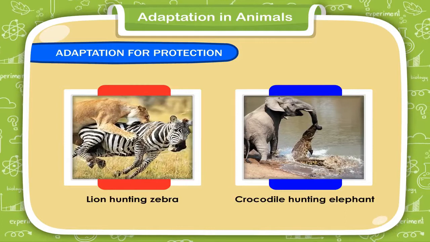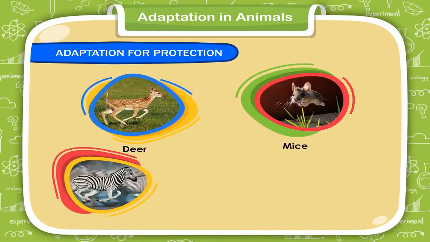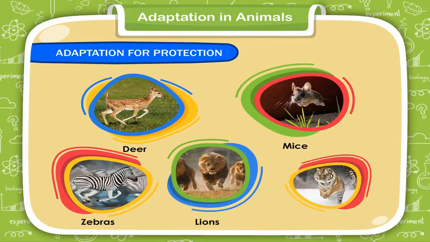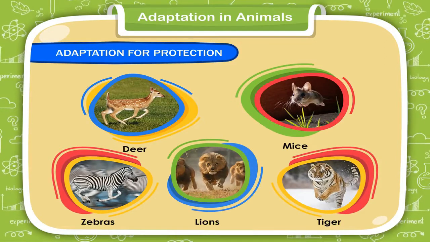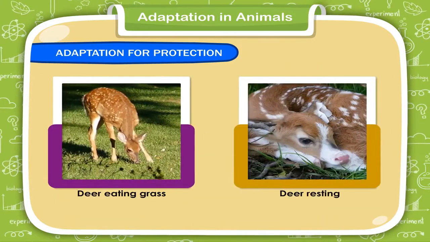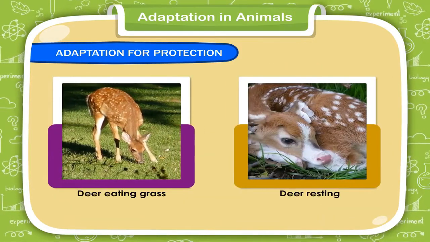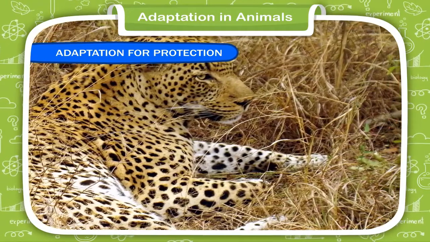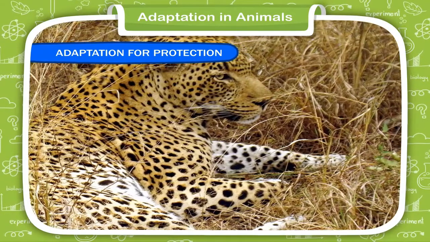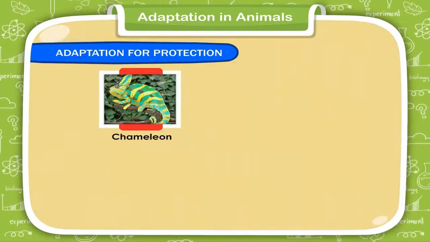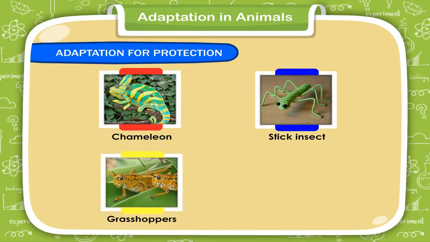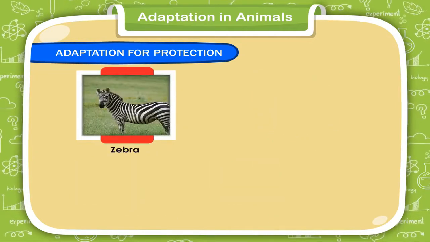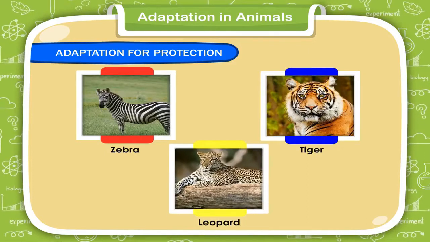Some animals, such as deer, mice, zebras, lions, tigers, etc., are able to run very fast for their protection. The spots or stripes on the bodies of some animals help them to merge with their surroundings, which makes it difficult for their enemies to see them. This is called camouflage. Chameleons, stick insects, grasshoppers, polar bears, zebras, tigers, leopards are the examples of such animals.